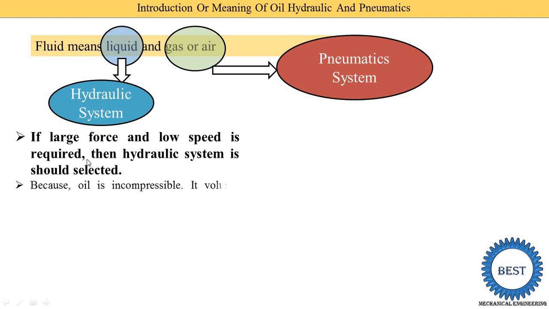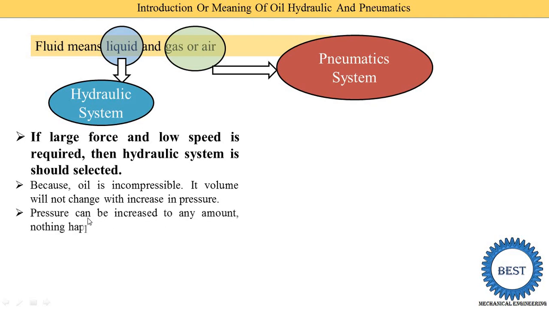Why? Because in a hydraulic system we use oil, and oil is generally incompressible. Its volume will not change with an increase in pressure. That's why it is called incompressible. So volume never changes with increasing pressure. Pressure can be increased to any amount, and nothing happens to the volume of the oil.